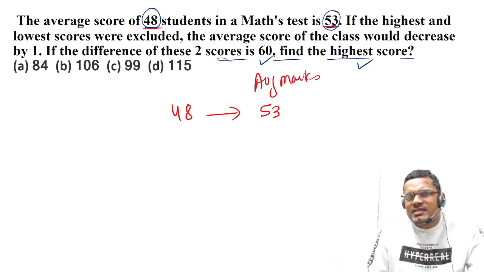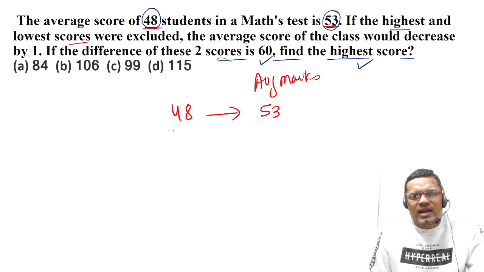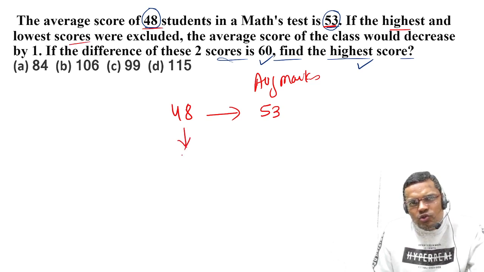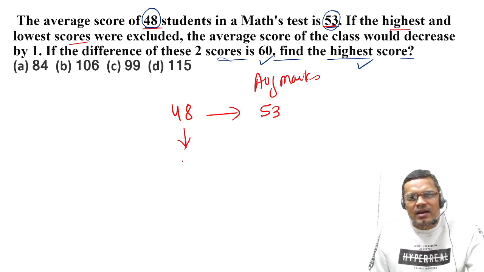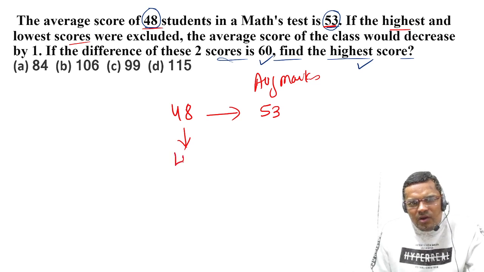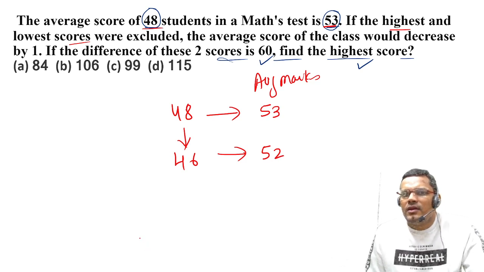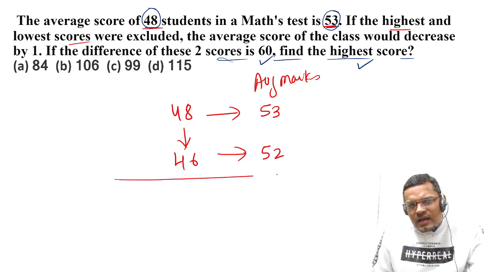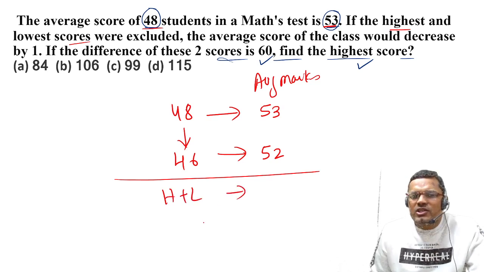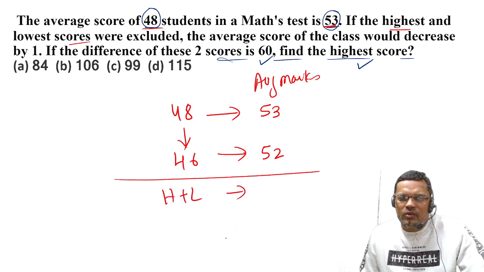And if the highest and lowest scores were excluded, that means two students are excluded. So now we are left with 46 students and the average becomes 52. How can you calculate the highest plus lowest score of the students who were excluded?